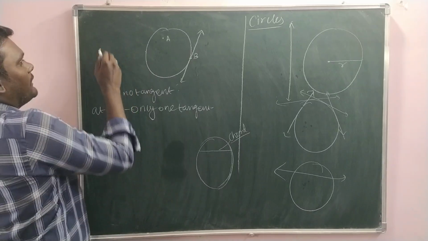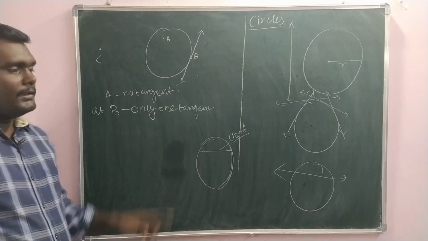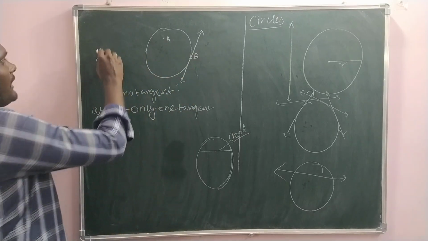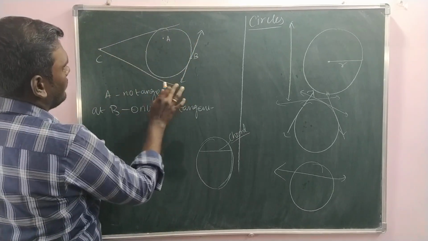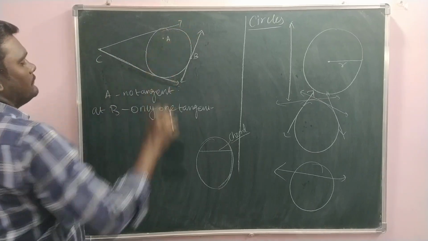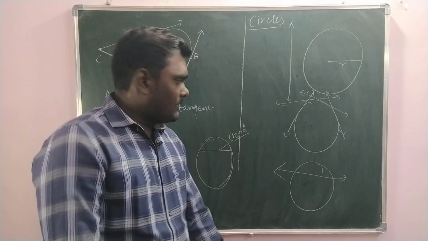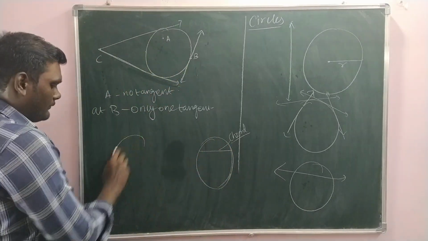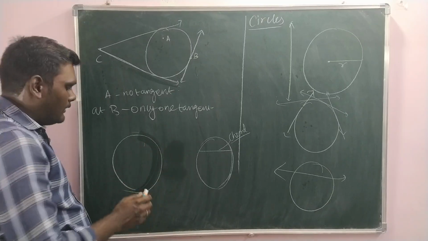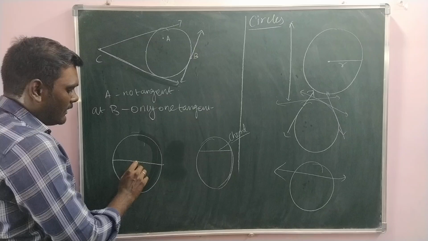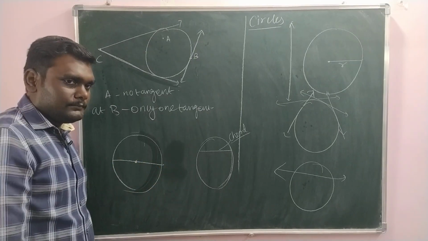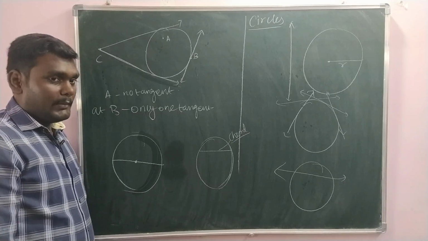Suppose a point C lies outside. This is called the exterior point. A is an interior point. This point is on the circle. From the exterior point, 2 tangents are possible. Okay, that is it. This is about tangents, and now we come to chords. A chord connects 2 points of a circle, and if that chord passes through the center, then the largest chord is called the diameter. The largest chord of a circle is the diameter.